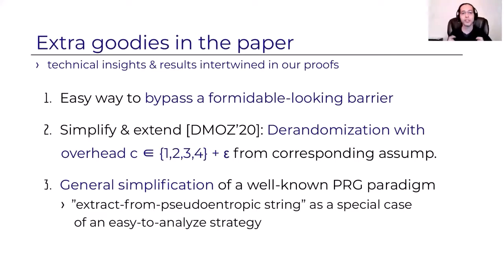And we show a general way to simplify a well-known paradigm for constructing PRGs. There's this classic paradigm that's called extract from a pseudo-entropic stream. This is a way to construct PRGs. And we show that it's a special case of a strategy that's very easy to analyze, easier than the classical way. And it involves a non-standard reduction to something called quantified derandomization.